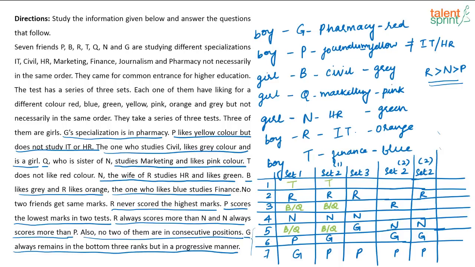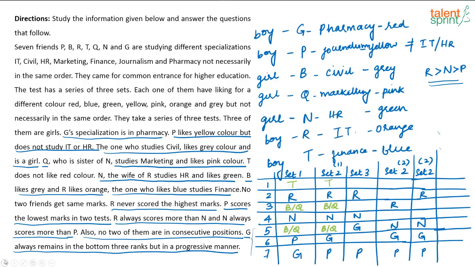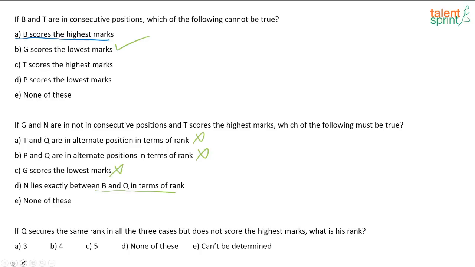So one thing you can say is that when T scores the highest marks and G and N are not in consecutive positions, I can say for sure that N will come in between B and Q. That is for sure. That is this option: N lies exactly between B and Q in terms of rank. So your correct answer is option D.